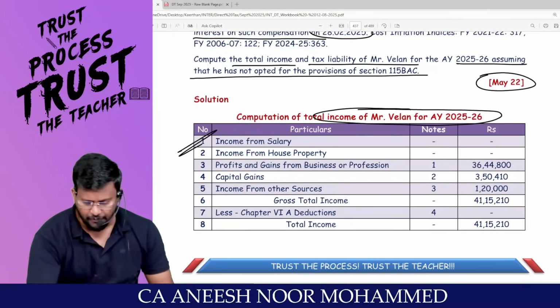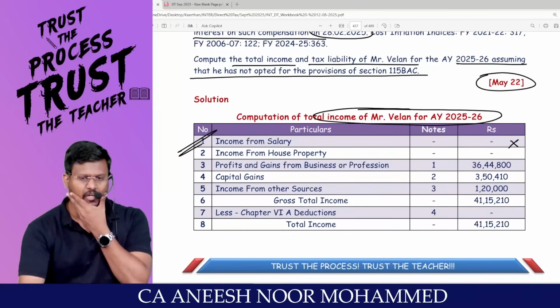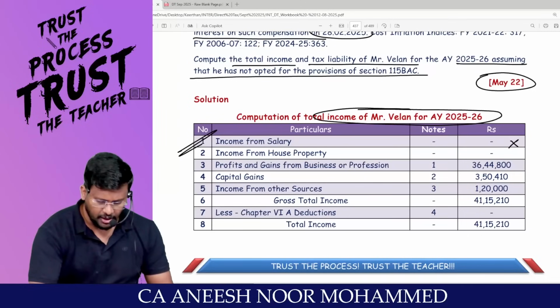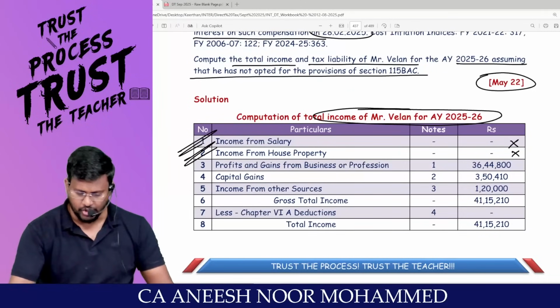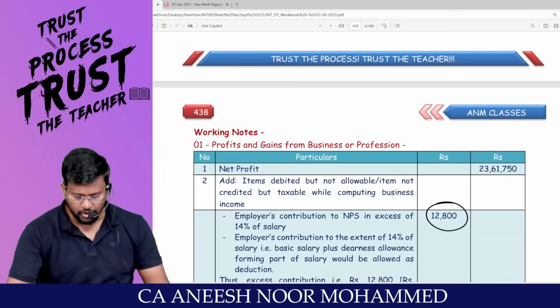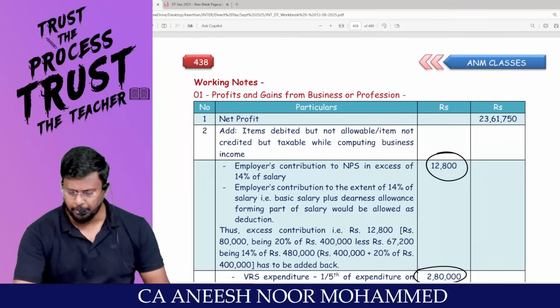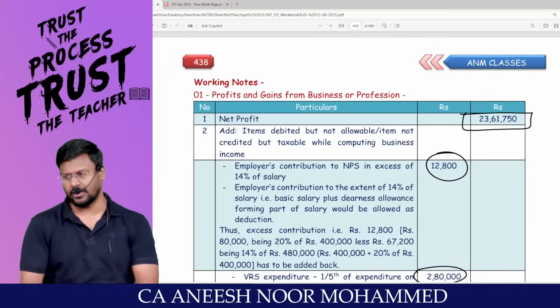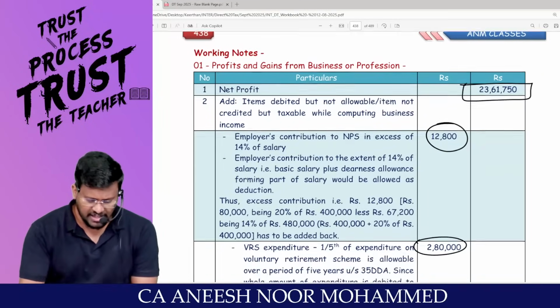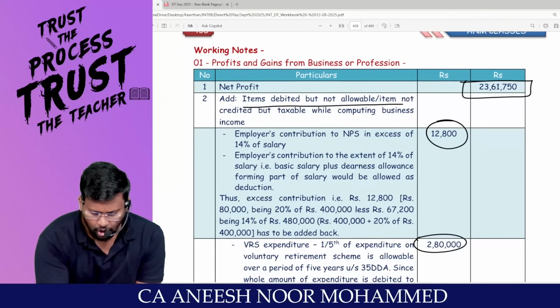Income from salary, nothing, because no salary information has been given in the question. Income from house property, nothing. No, sir, no IFHP information has been given in the question. Sir, PGBP, my dear lovable students, we have to start with net profit as per P&L account. 23,61,750 is the net profit, already given. Sir, add items debited but not allowable.